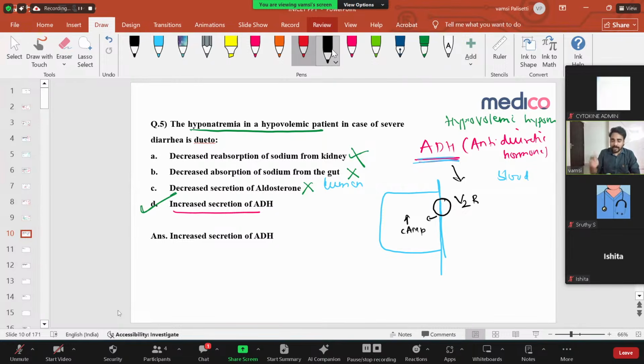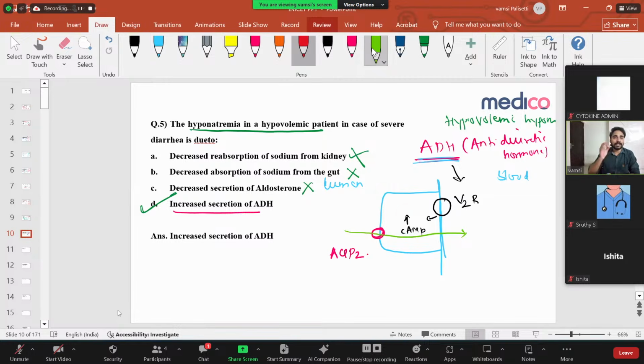Just because there is an increase in cyclic AMP, what will it form? It will help to make water channels, that is, aquaporin channels. It leads to formation of aquaporin 2 channels. Once these aquaporin channels are formed, free water from this lumen is absorbed and comes into the blood. So this is the process happening.